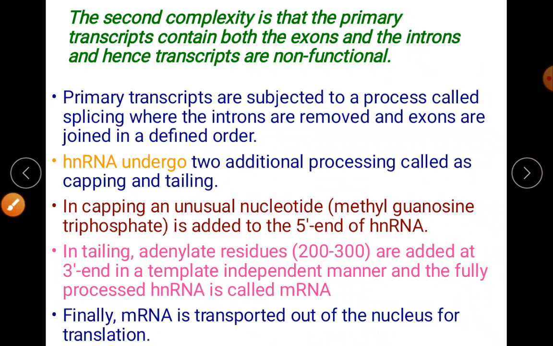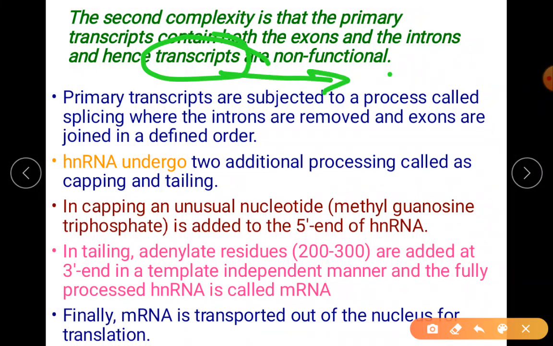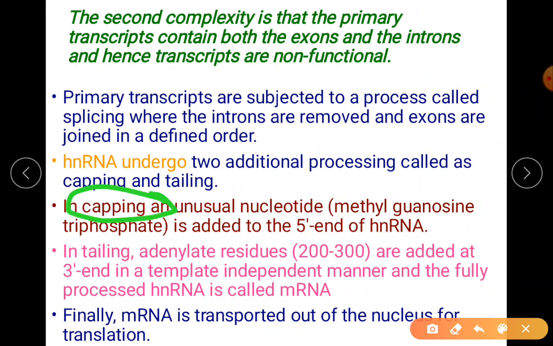Now we are talking about the processes that are undergone for the RNA transcript to become functional. So what is that? First one you should know. There is capping, there is splicing, and there is tailing. So remember 3 terms. I am telling in order.